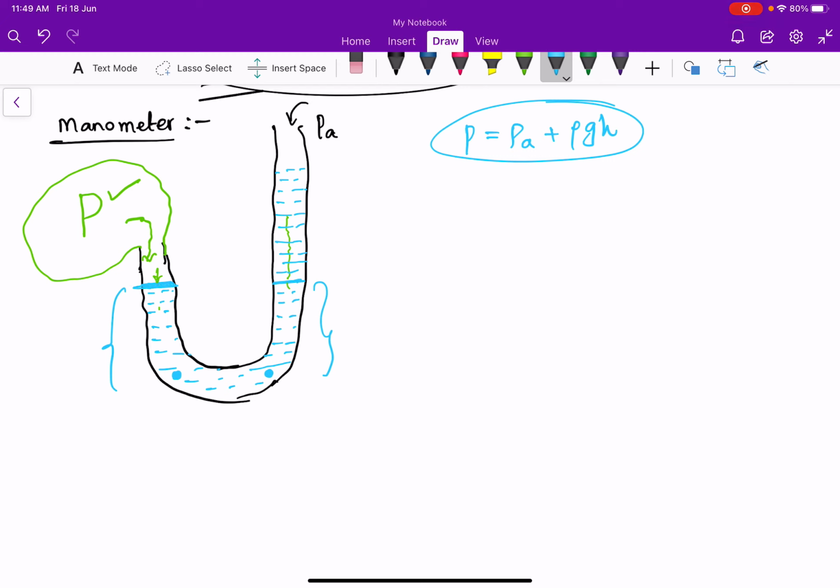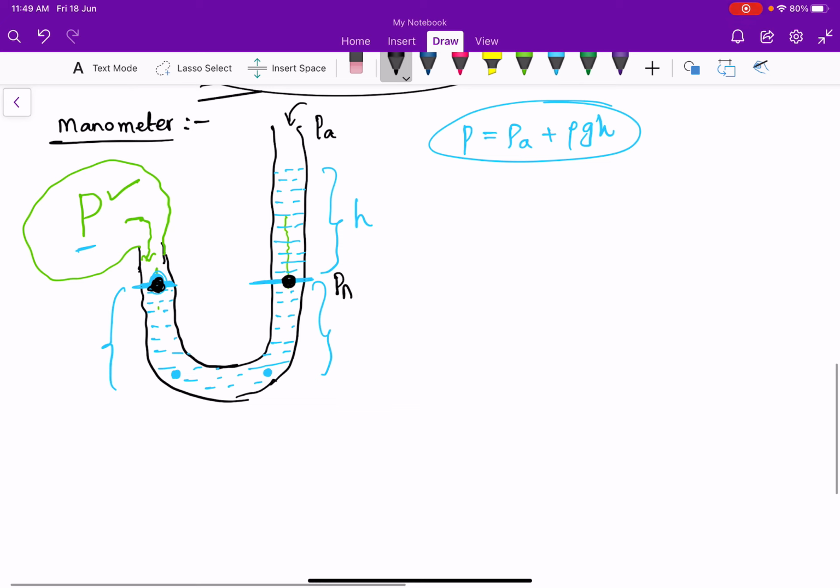Okay, now the height difference is nothing but H. Consider this height difference is nothing but H. So now pressure at this point is nothing but simply P, and this P we need to find out. So pressure at this point and pressure at this point must be equal because these 2 points are at same level. So consider the pressure at this point is nothing but Pa. So pressure at this point Pa is equal to simply pressure at top level. Pressure at top level is nothing but atmospheric pressure plus rho g H.